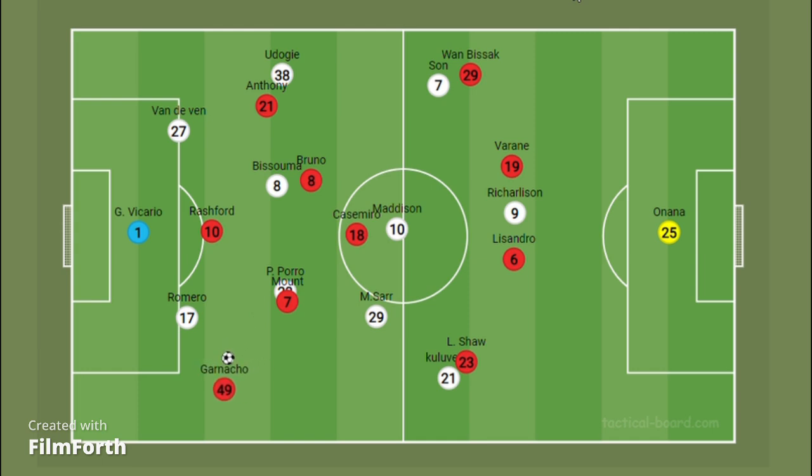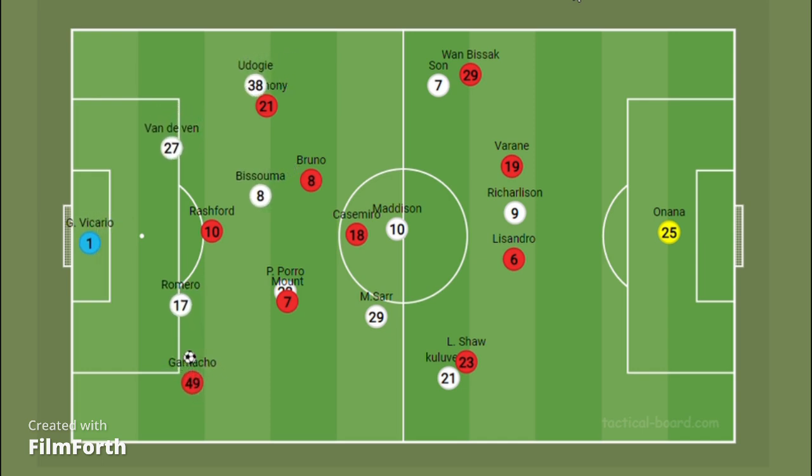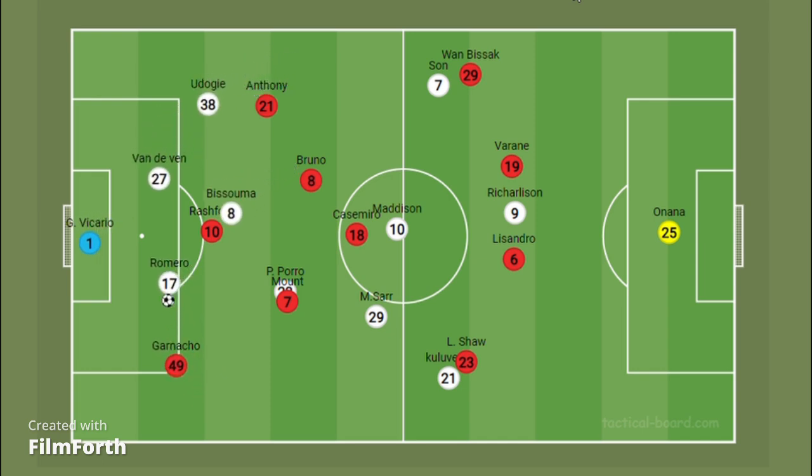We saw now Garnacho receiving the ball in space and running directly at Romero, and this gave Tottenham Hotspur a lot of troubles, though Manchester United did not capitalize in these situations.